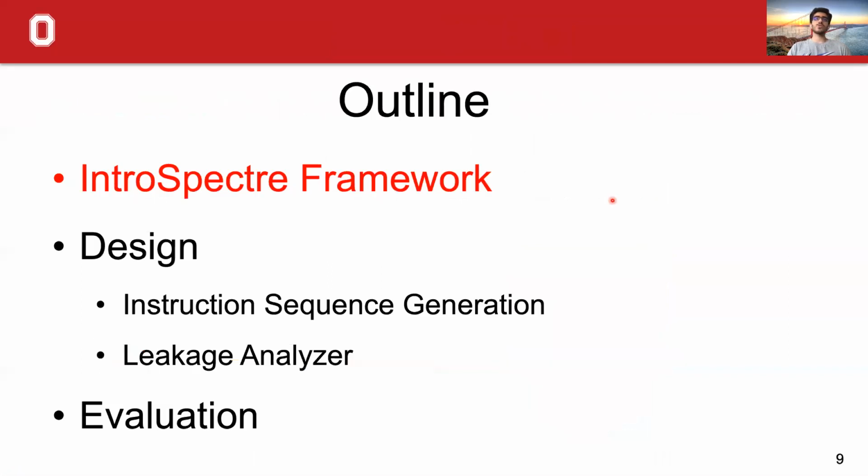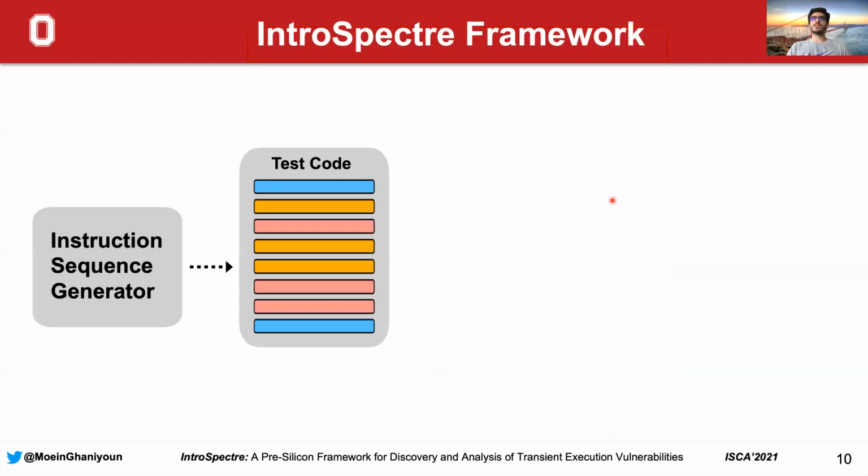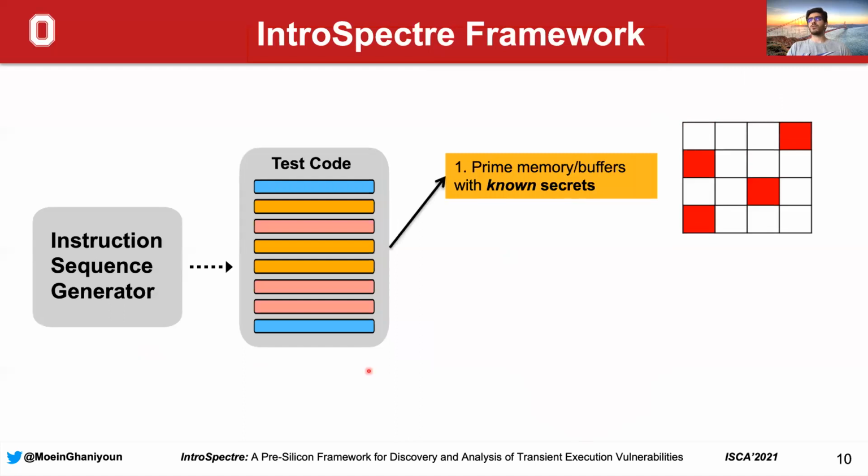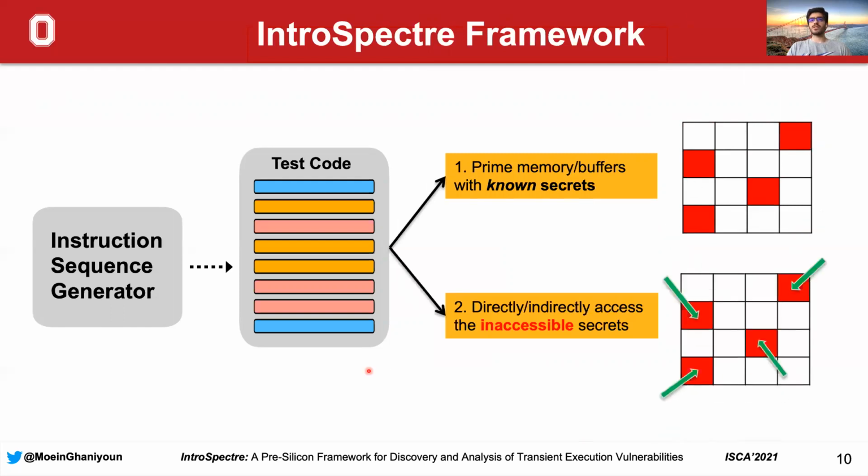For the outline of this presentation, first, I briefly cover the big picture of the IntroSpectre framework, then I'll dive into the design details, and finally, I'll share some evaluation results. To get a better sense of the IntroSpectre framework, let's assume that we have a black box instruction sequence generator that generates some test code or assembly instructions that are responsible for priming memory locations or processor buffers with known secrets, and also directly or indirectly accessing these inaccessible secrets.